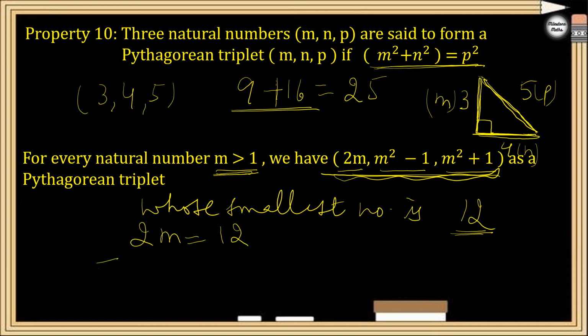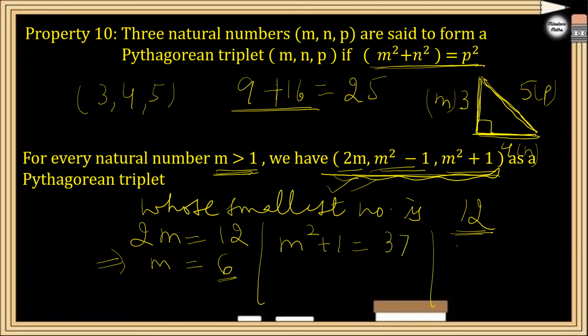You can find the value of m from here. m will be 12 by 2, that is 6, right? So what is the next number according to this property? The next number will be m square plus 1. Because m has come 6, 6 6s are 36 plus 1, that is 37. And what is the next number? m square minus 1. 6 6s are 36 minus 1 is 35.